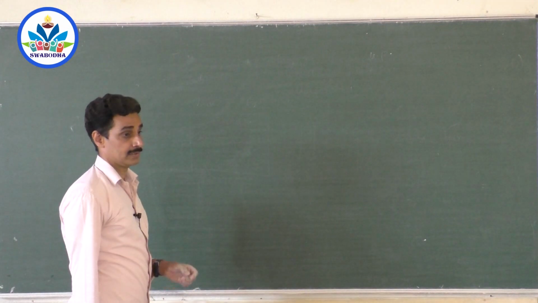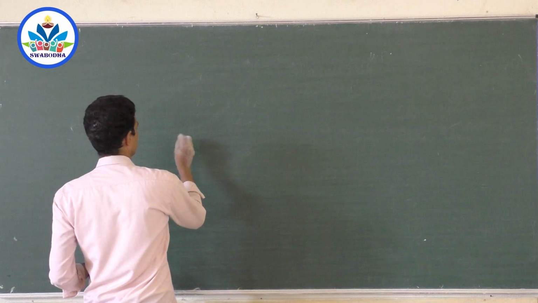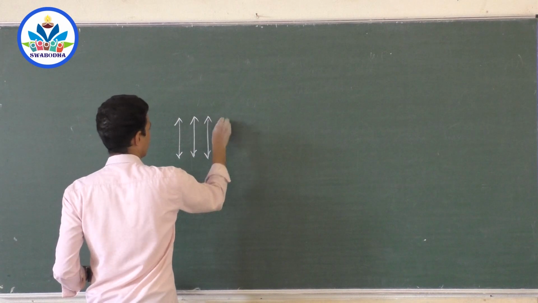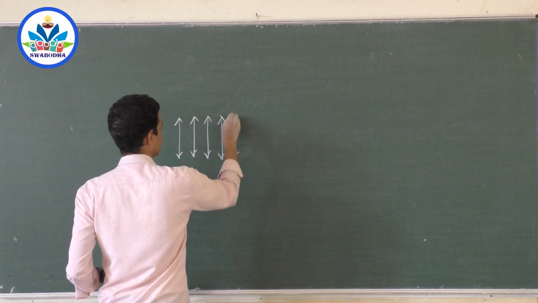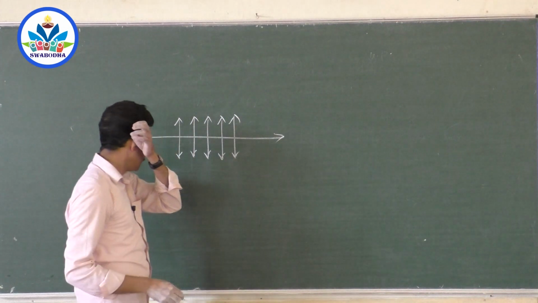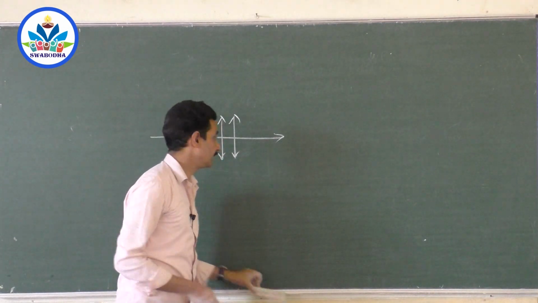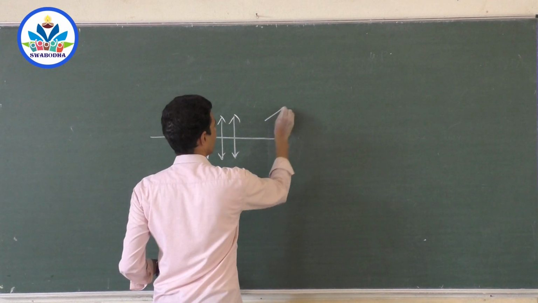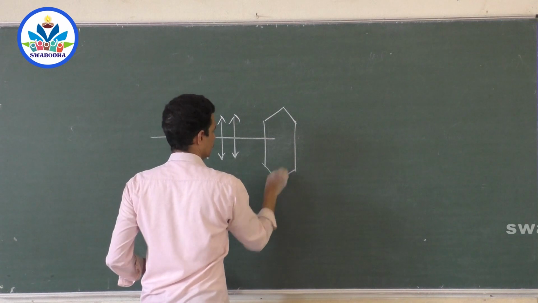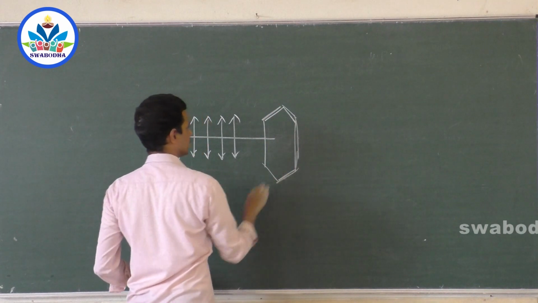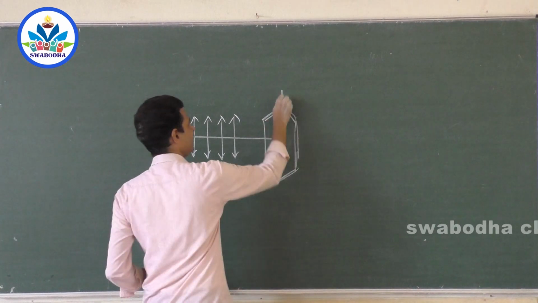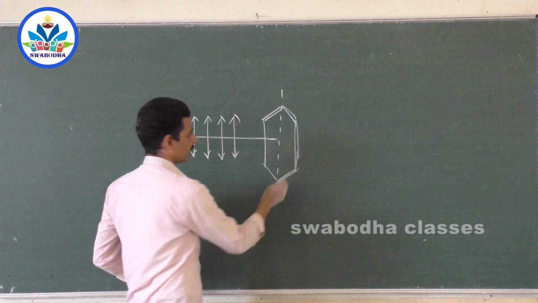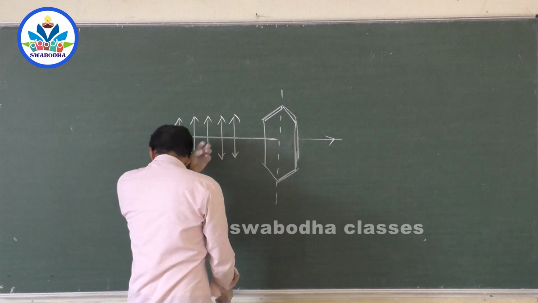Suppose this is a polarized light. What are these arrow marks? They represent electric field vibrations, correct? This is the propagation of light, and these represent electric field vibrations. Now suppose I hold an analyzer like this. The analyzer sheet is held like this, just to show that it is an analyzer and its shape. This is the pass axis, not the axis of the molecules. When it is held like this, what amount of light do you get? It is the full amount of light, correct?